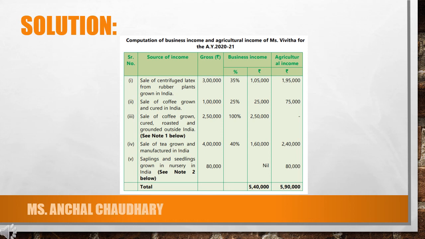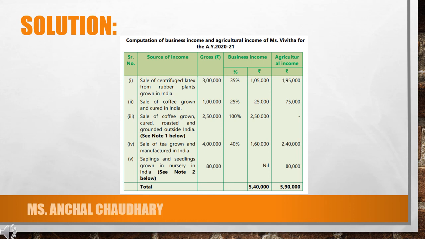So the whole amount will be considered as your agricultural income, because it is deemed to be agricultural income whether or not basic operations were carried out on the land. So this particular source of income will be considered as your agricultural income. Out of these 80,000, no amount will be considered as your business income. So 80,000 will be calculated and exempted under agricultural income.